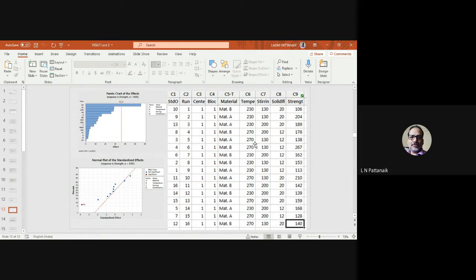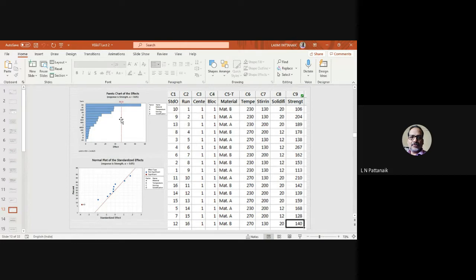Similarly, you have to repeat all the 16 experiments and you can fill in the last column. It is the strength. This strength column, you have to fill one after the other after conducting the corresponding experiment using the corresponding setting of parameters.